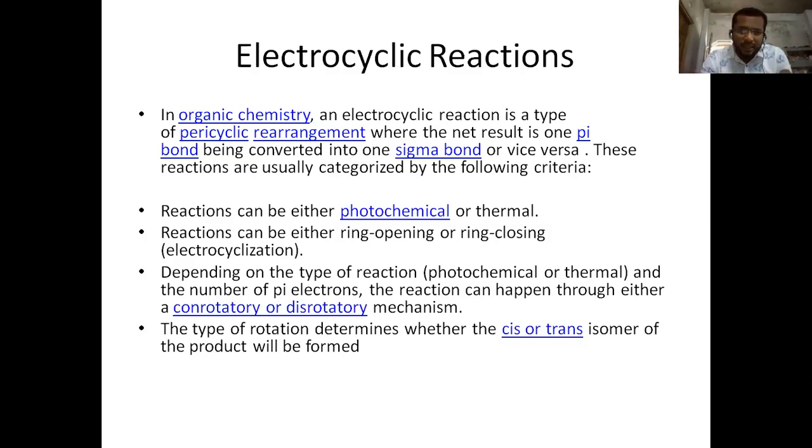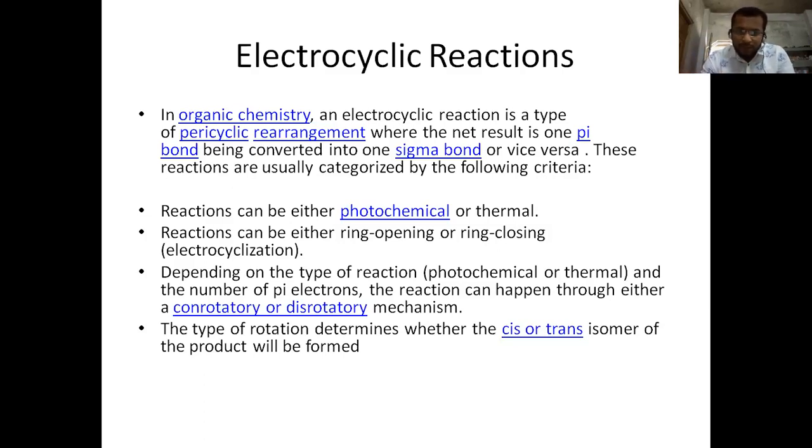These reactions are usually categorized by the following criteria. A reaction can be photochemical or thermal, as I told you earlier. A reaction can be ring opening or ring closing, electrocyclization in between that, depending on the type of reaction, photochemical or thermal, and the number of pi electrons. The reaction can happen through either conrotatory or disrotatory. There are two types of mechanism for the reaction, one is con and one is dis. We will see this later.